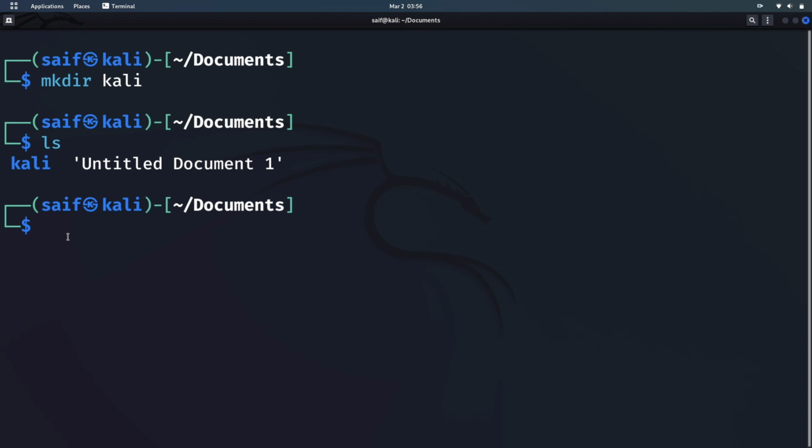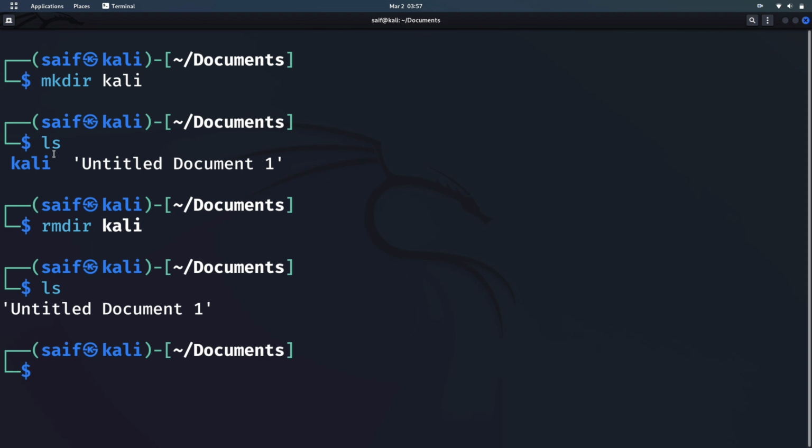Now another command: how to remove a directory from a particular place. For example, we now want to remove this Kali folder from here. We want to delete it. So what we have to do is type rmdir, remove directory, and the name of the directory after it, and hit enter, and this will delete the directory. We can ls here to see if it is present or not. Yes, you can see it's now gone. It means that we have deleted the directory using the rmdir command, remove directory.